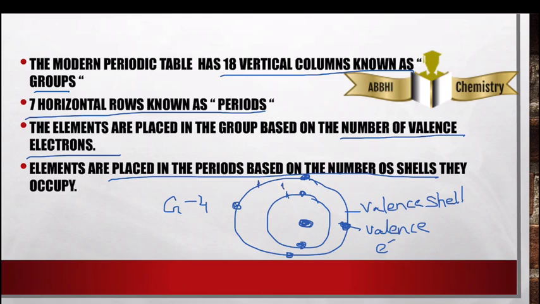So this atom belongs to period 2. Period 2, and what's the group? 4. So he tried to assemble everything. He tried to give a property to it, and he has discussed everything about it in the form of trends of the periodic table. So next we are going to learn the trends of the periodic table.